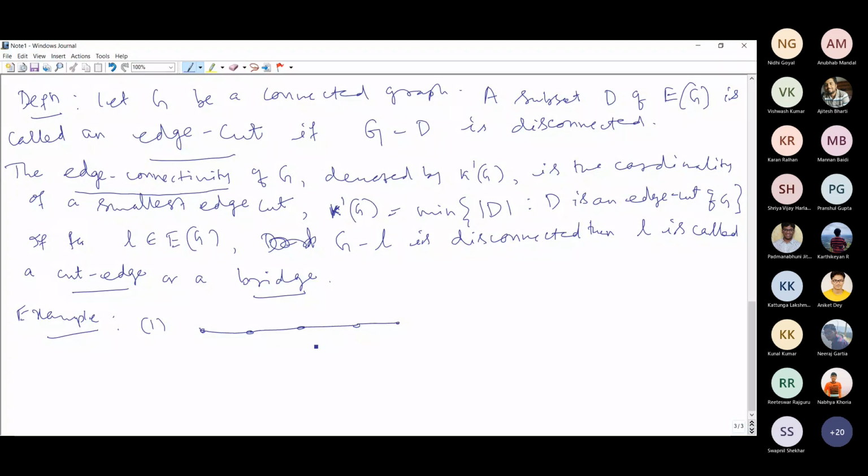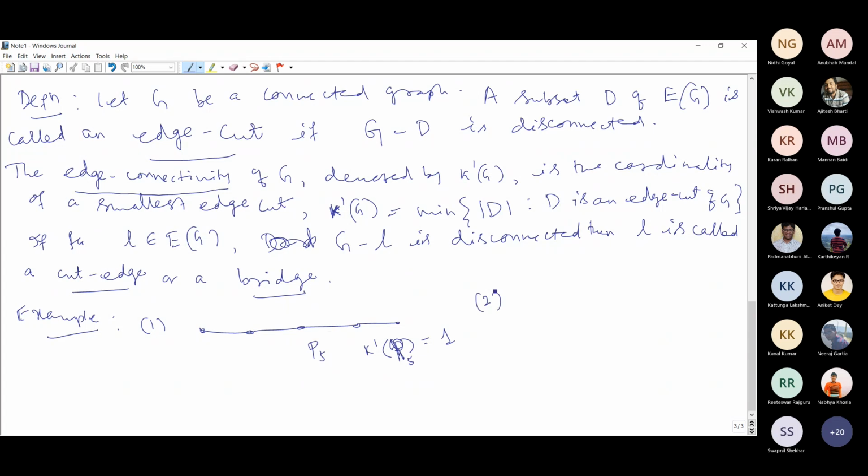Here I have taken P5 and its edge connectivity kappa prime G, where G is P5. What is kappa prime of this path P5? Again you get 1, right? Any of these edges you remove, the path will be disconnected. In general, I'll tell you for any tree.